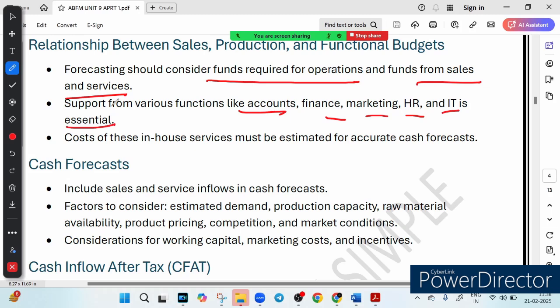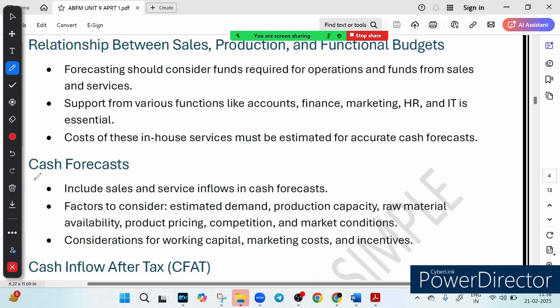You budget for food, decoration, venue, and music, while ensuring guests bring enough gifts to cover the cost, right? So that is how it all works. Now let's talk about this so-called cash forecast. Very, very important. A business must forecast, that means predict. Whenever I say forecast, it means predict.